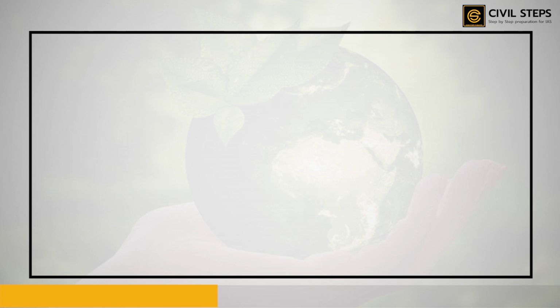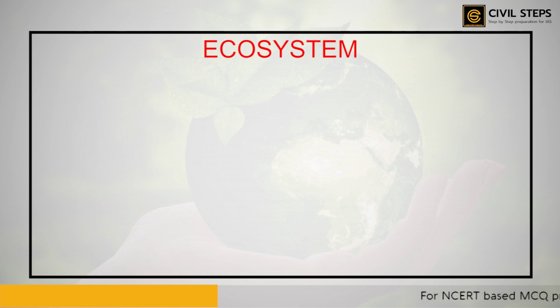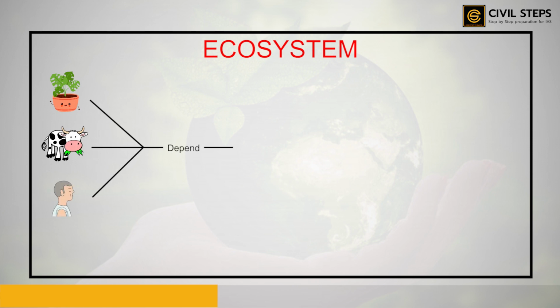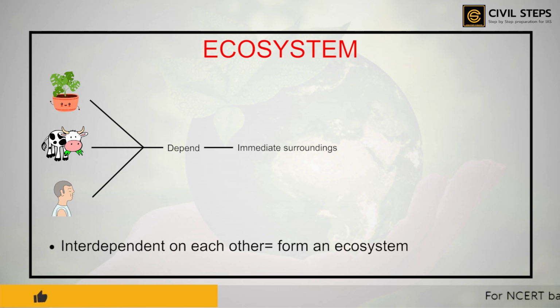Now, what do we mean by ecosystems? So, we will discuss this now. So, all plants, animals, and human beings depend on their immediate surroundings. But why do they depend upon their immediate surroundings? Well, for their basic needs. So, often they are also interdependent on each other.